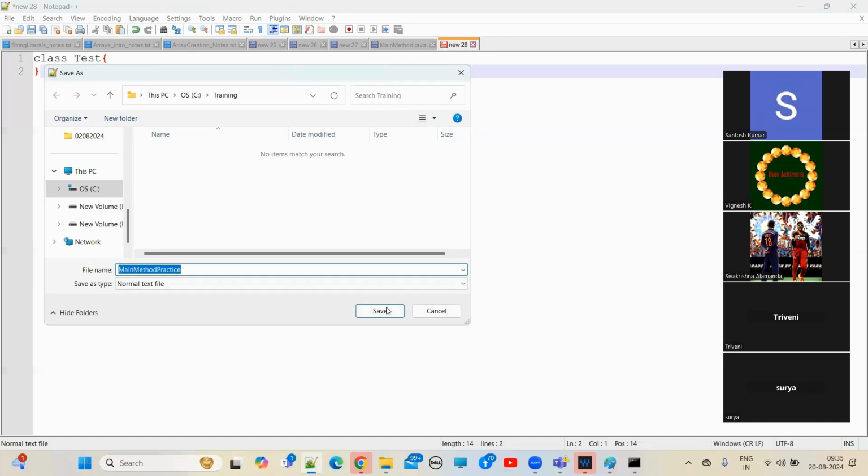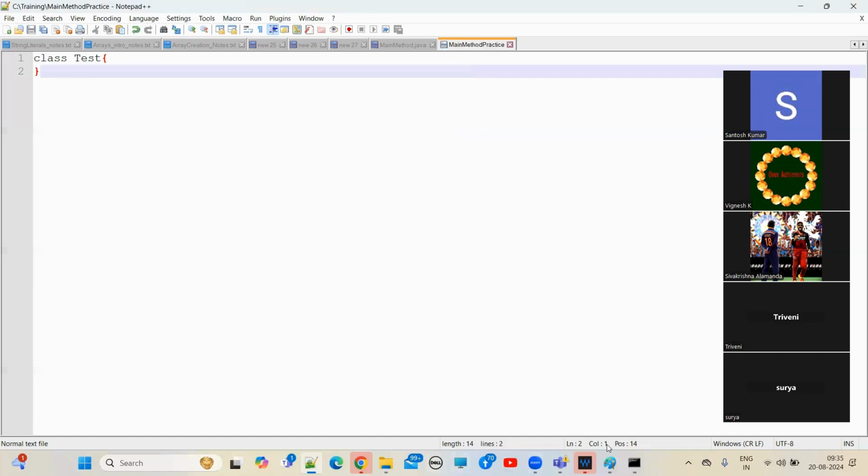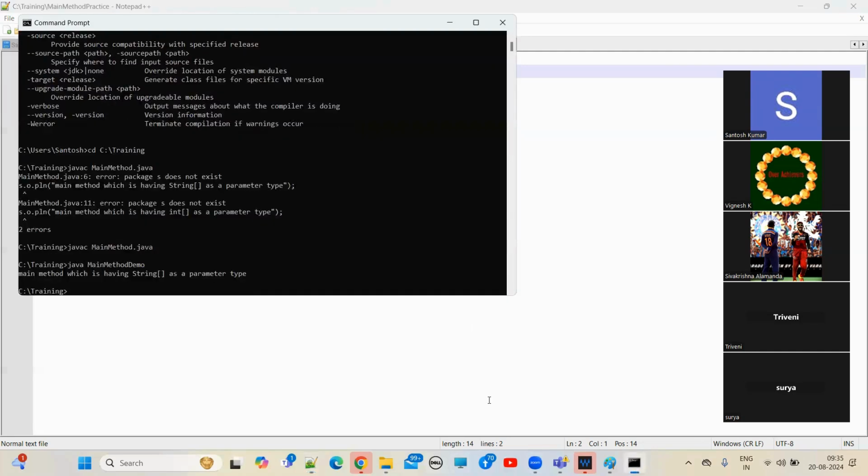Okay, main method practice. So now, what do I need to do first? javac, with the file name. What is the file name? Main method practice. This is the file name: main method practice dot java. javac file name dot java. That is the compilation command, guys.